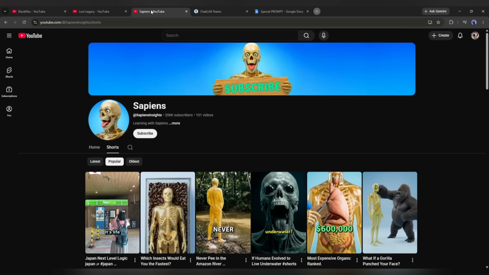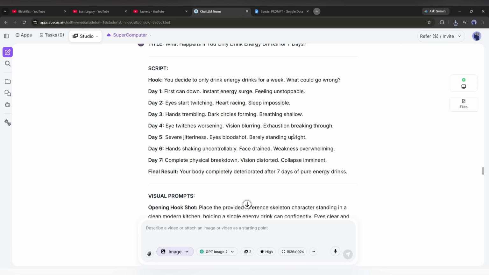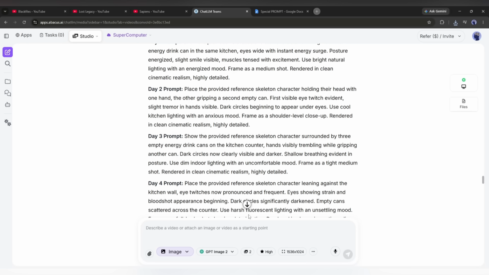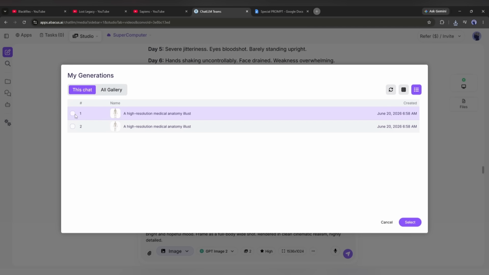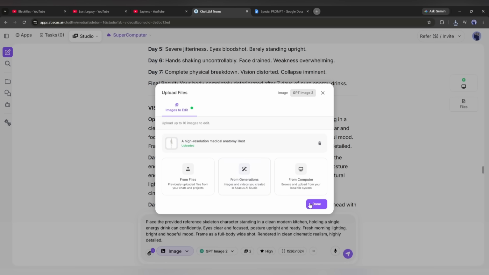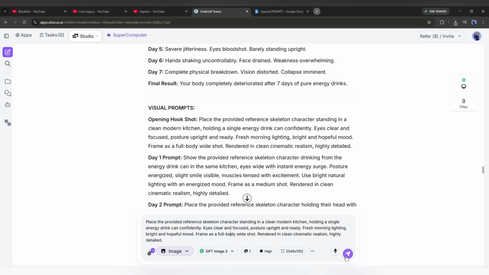This is a perfect image for our video. Okay, now you can save the image on your drive for further use. Okay, our reference image is ready. Now we have to create the scene images. So I will add the skeleton image as the reference and enter the first scene prompt. Once the prompt and image are added, set all other settings. Once done, hit the send button.